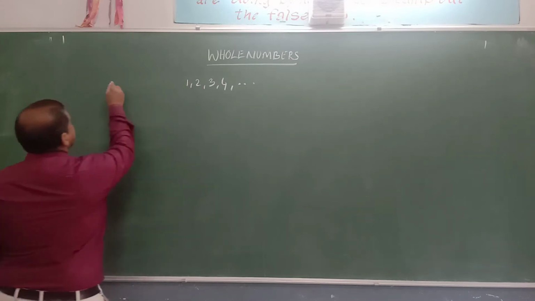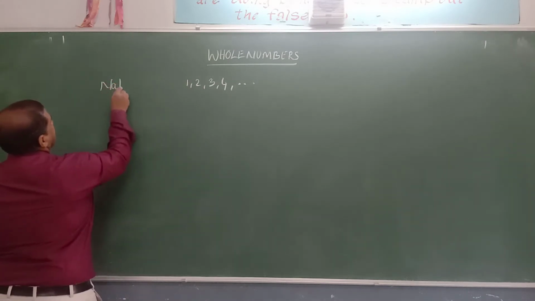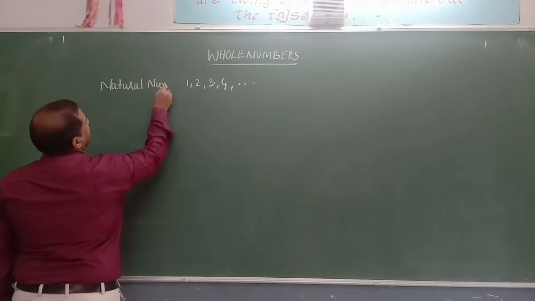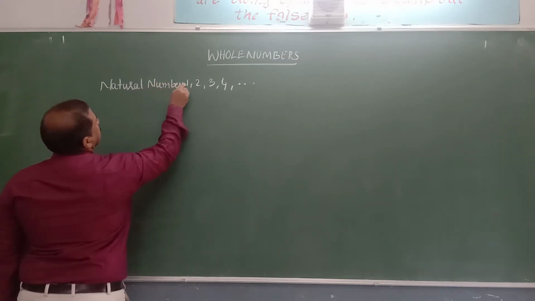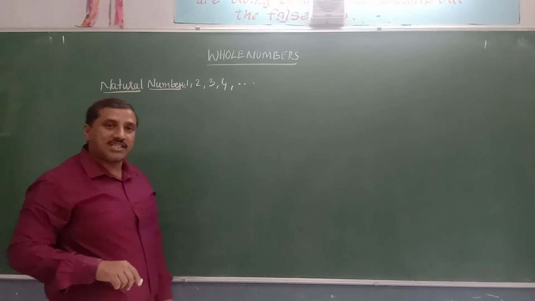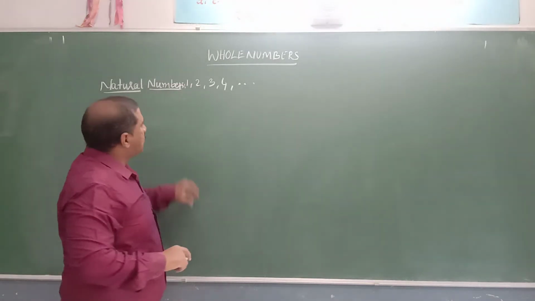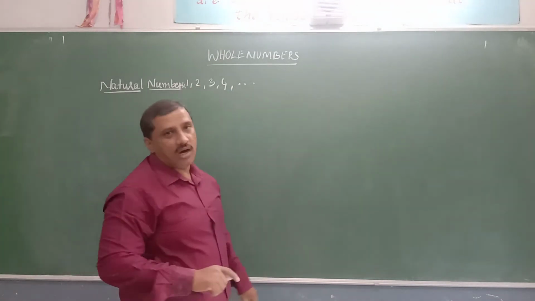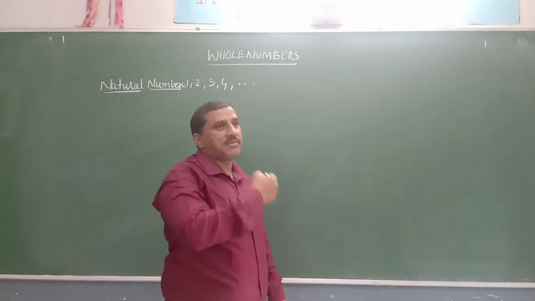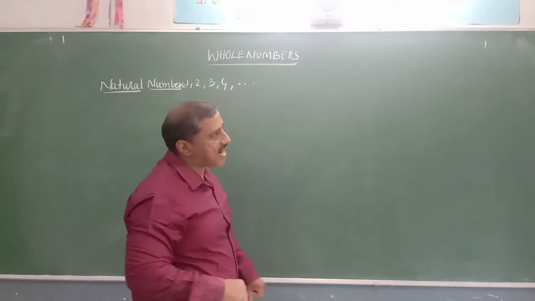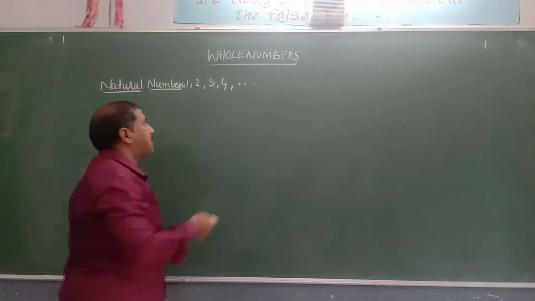So what do we call these numbers? Natural numbers. So what are natural numbers? Natural numbers are the numbers which are used to count. Used for counting are known as natural numbers. This starts with 1, 2, 3, 4, and so on. These numbers are also known as counting numbers. So what is the other name for natural numbers? Counting numbers.